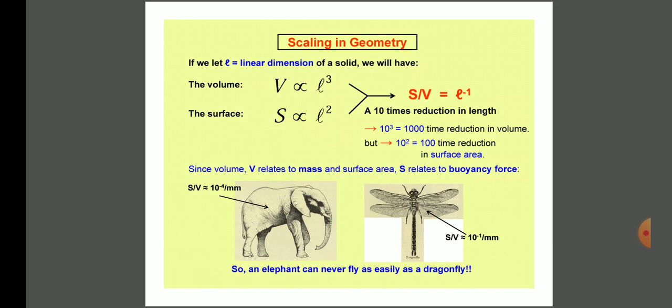They have given that the S by V ratio of an elephant is 10⁻⁴, and the S by V ratio of a dragonfly is 10⁻¹. This is just one example, but what you have to remember here is V is proportional to L cube, S is proportional to L square, and S by V is equal to L⁻¹. So this formula is the scaling law in scaling in geometry. Depending on this, they ask some problems, so this equation you need to remember.